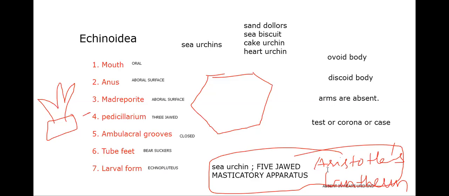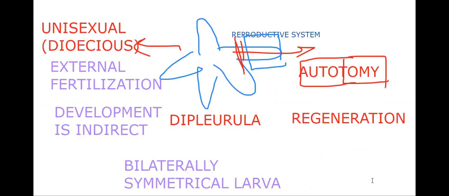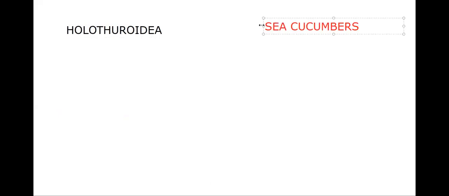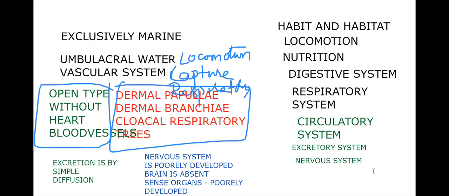And then let's go to Holothuroidea. We'll make it a separate column. Holothuroidea is a very important class from the board examination point of view. These are the sea cucumbers; the animals have a cucumber-like shape, so holothuroids are commonly called sea cucumbers. Wait a minute, we didn't write examples in the earlier class, Echinoidea, did we? We have to write examples.